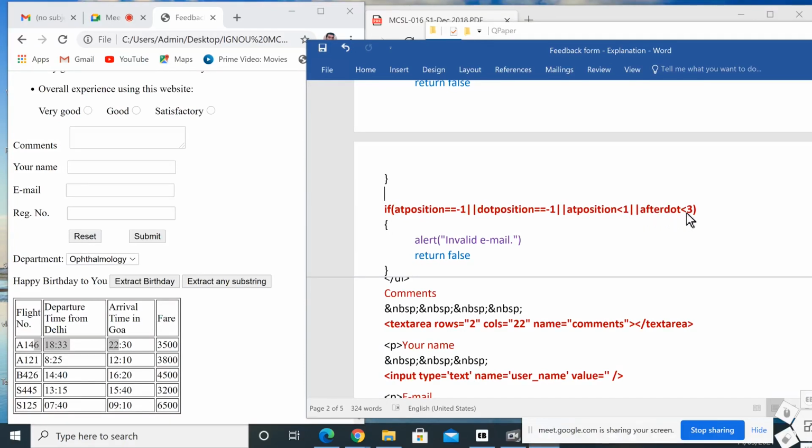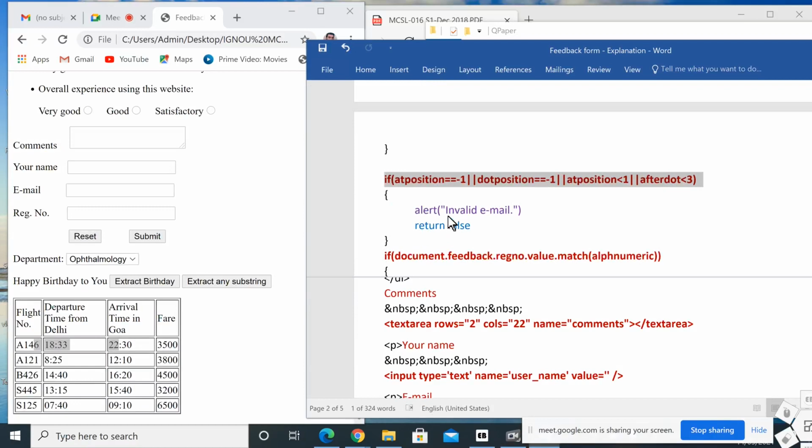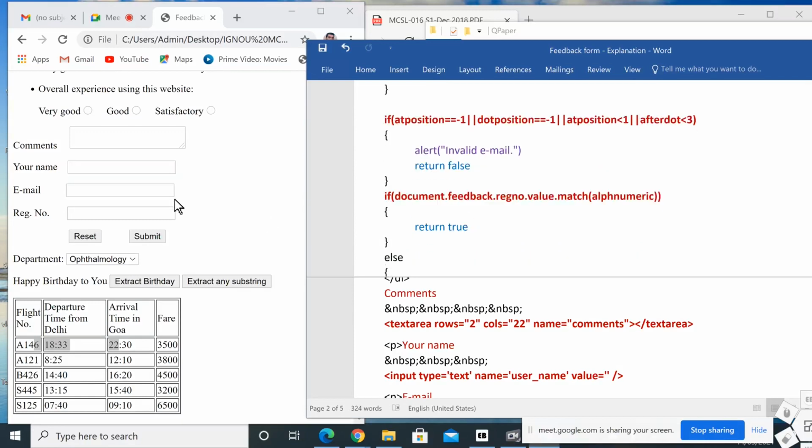Or after dot less than 3. After dot less than 3 means after the dot there should be minimum 2 or more characters. These are the conditions that we are checking here for validating the email address. Then it will print alert invalid email. Here we used or: this one or this one or this one or this one. If any of these conditions is satisfied, it will become true. Okay, invalid email. Then this part is over.